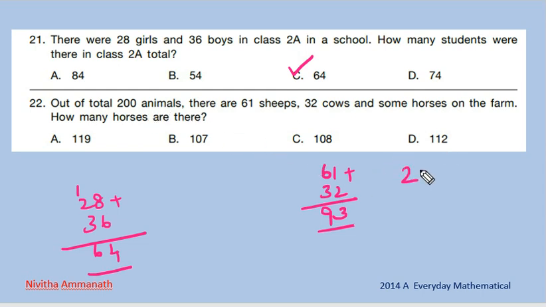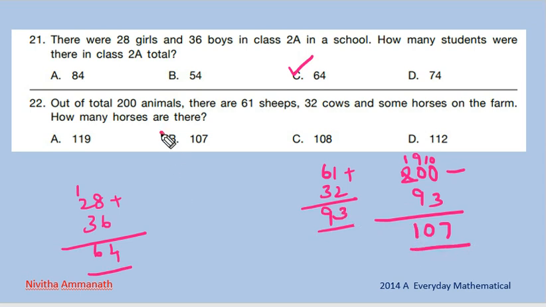200 minus 93. Is it? Yes. So 200 minus 93. How much is this? 0 minus 3 is not possible. So we take 1 from here. So here 9, then here 10. 10 minus 3, that is 7. Then 9 minus 9, 0. 1 minus 0, that is 1.